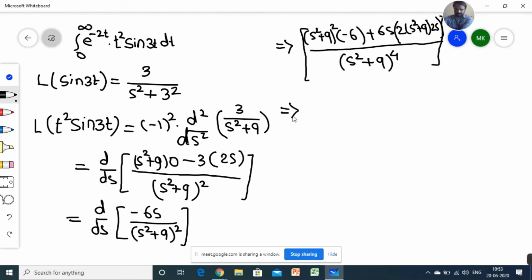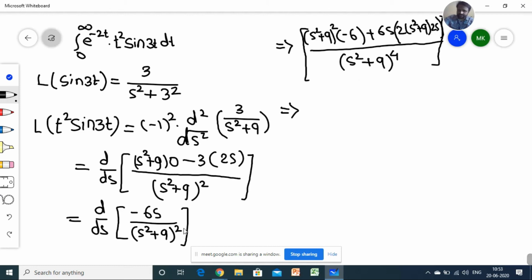So what does this become? Just see, I'm repeating: while taking the u by v rule, s square plus 9 raised to power 2 stays as it is, and the derivative of minus 6s is minus 6. Then, because of the minus sign, minus into u, which is already minus, I write plus 6s. The derivative of v square: 2 comes in front, s square plus 9 stays as it is, and the derivative of s square becomes 2s. So this is my u by v rule, divided by v square.